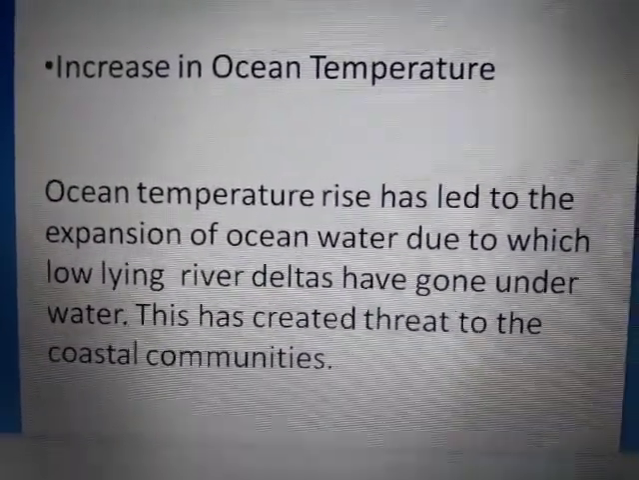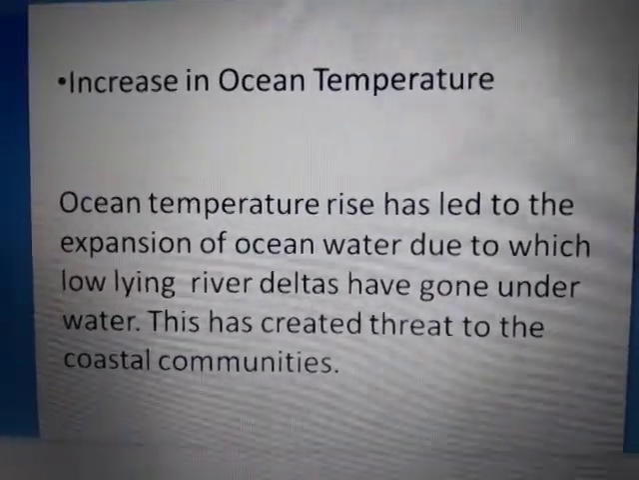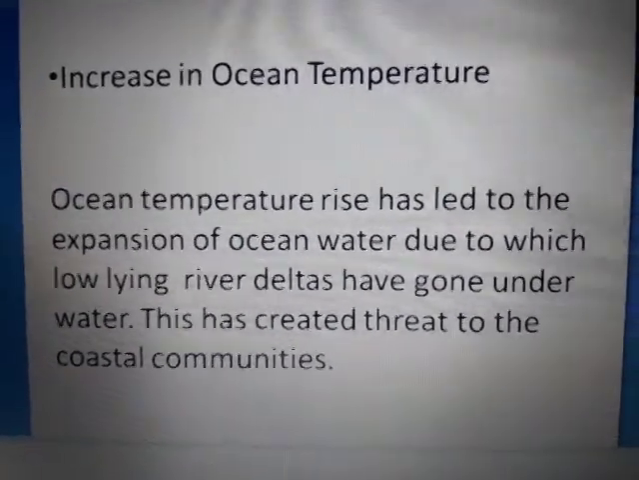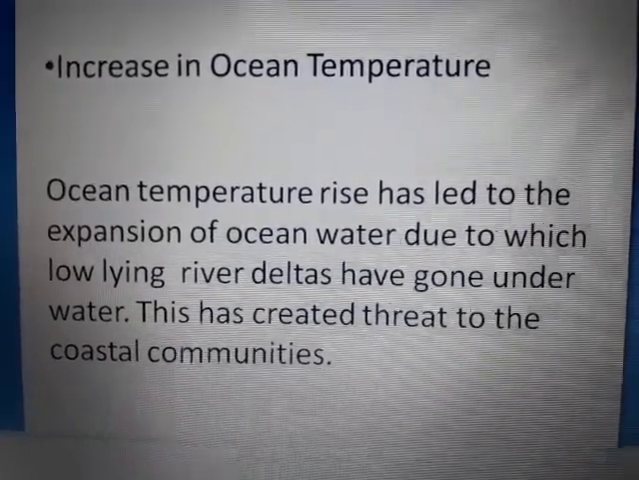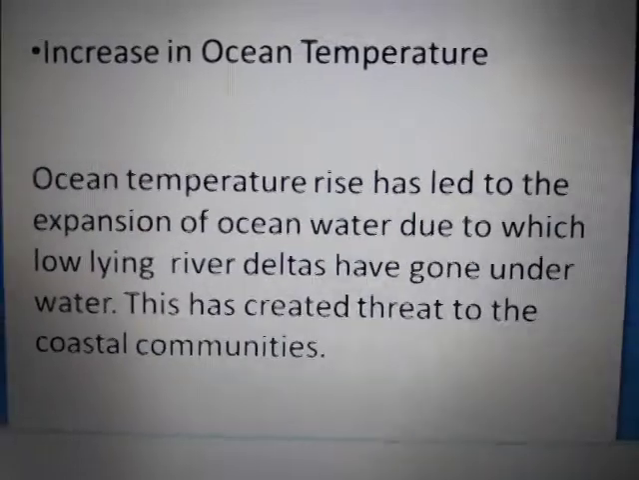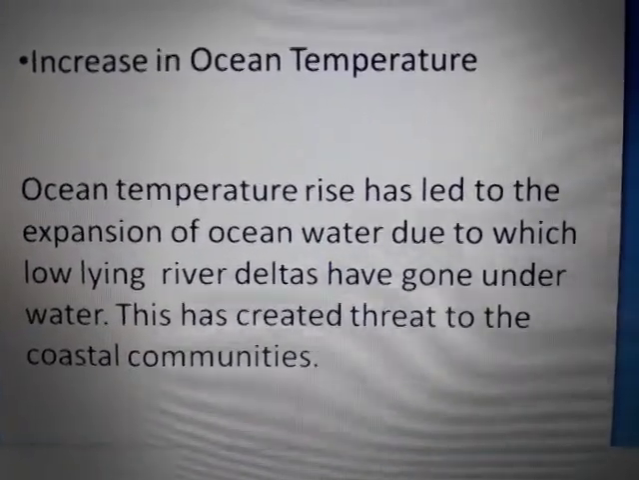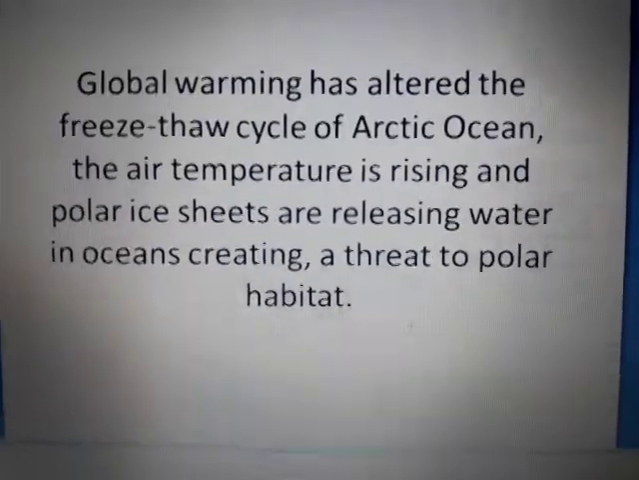Increase in ocean temperature. Ocean temperature rise has led to the expansion of ocean water, due to which low-lying river deltas or low-lying areas or lowlands have gone underwater. This has created a threat to the coastal communities.